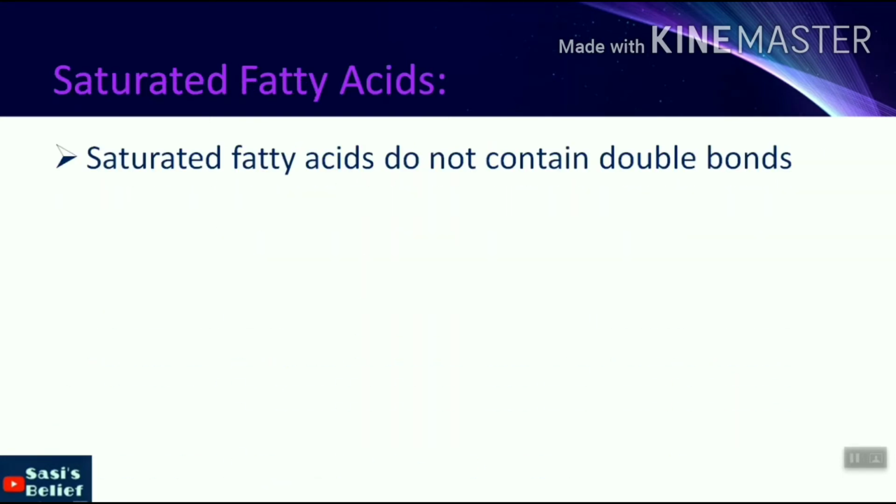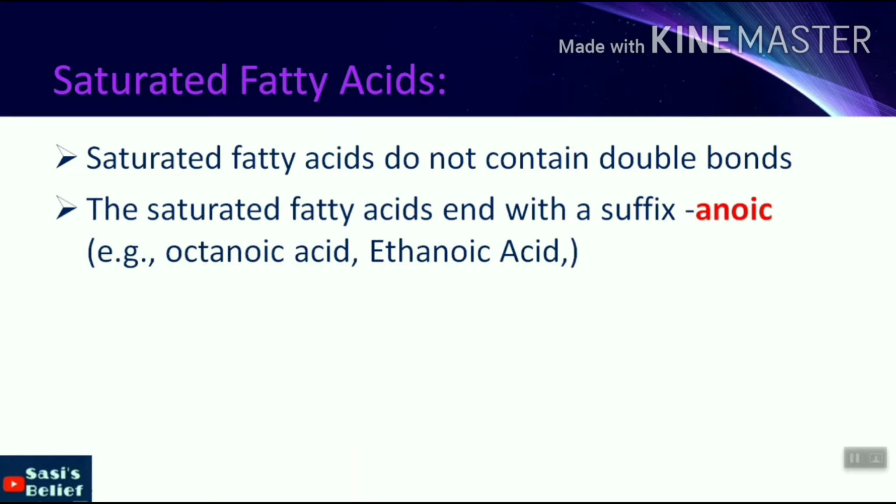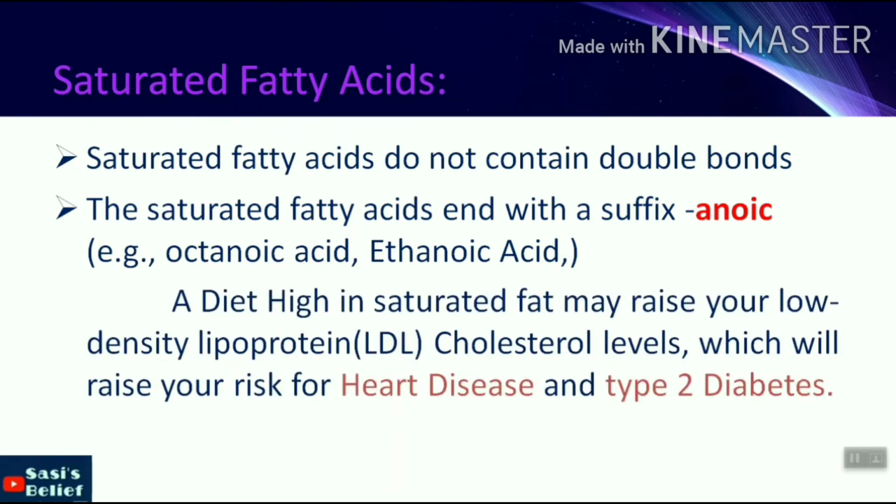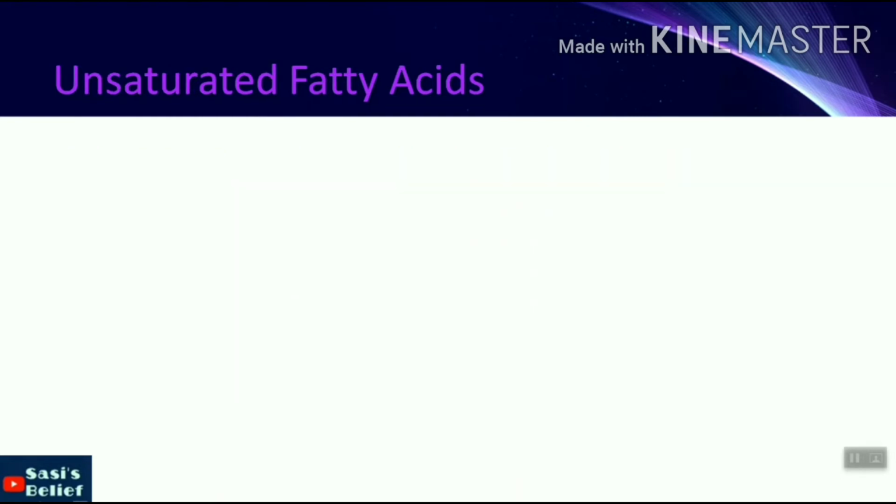Saturated fatty acids do not contain double bonds. The saturated fatty acids end with the suffix anoic in the systematic name of the compounds. Example, octanoic acid, ethanoic acid. They end with the suffix anoic, which means saturated fatty acids. A diet high in saturated fat may raise your low density lipoprotein cholesterol levels, which will raise your risk of heart disease and type 2 diabetes.